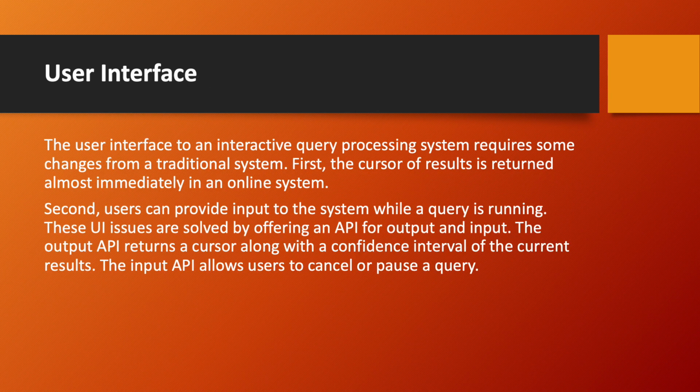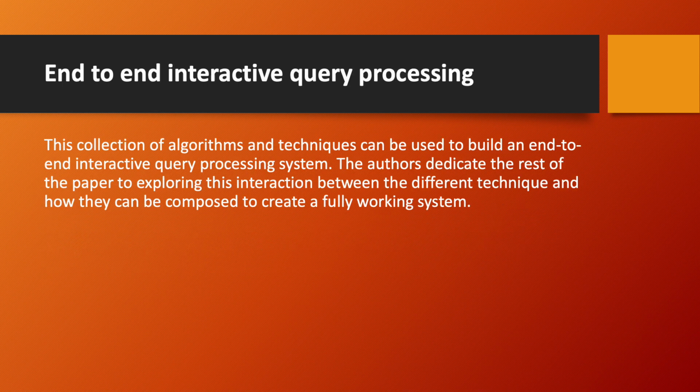User interface. The user interface to an interactive query processing system requires some changes from a traditional system. First, the cursor of the results is returned almost immediately in an online system. Second, users can provide input to the system while the query is running. These UI issues are resolved by offering an API for input and output. The output API returns the cursor along with a confidence interval of the current results. The input API allows users to cancel or pause a query.